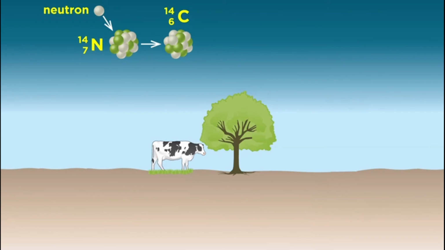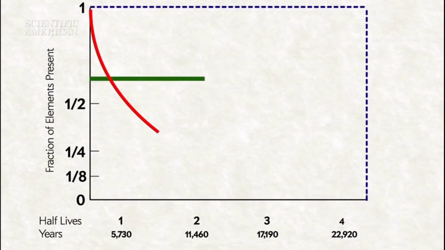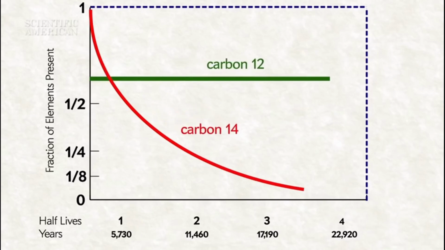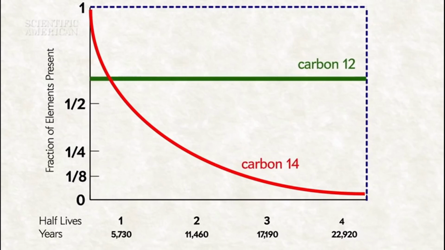Half-life is the amount of time it takes for the number of radioactive particles in a sample to decrease by half. Carbon-14 has a half-life of 5,730 years, which means that after 5,730 years, the amount of carbon-14 is half of the original amount. Thus, by comparing the ratio of carbon-12 and carbon-14 in that organism, we can determine the age of an object.